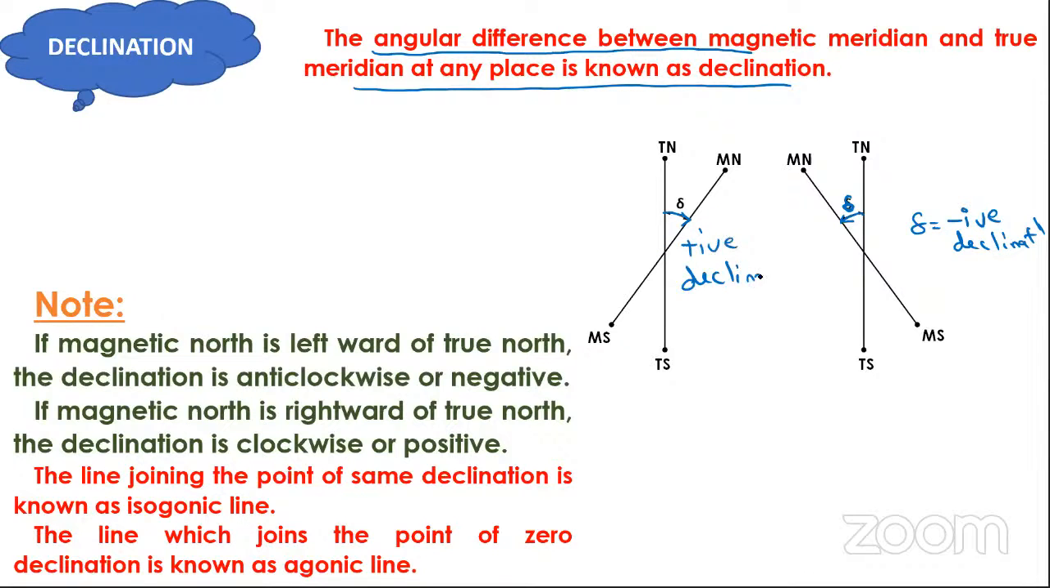Clear? That's why I had written here: if magnetic north is leftward of true north, then the declination is anti-clockwise or negative. And if the magnetic north is rightward of true north, then the declination is clockwise or positive. Clear?